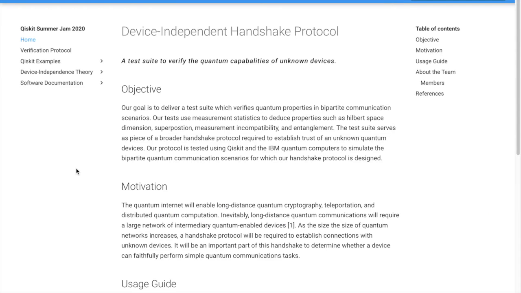As I said previously, in addition to our fully functional software package, we also created and compiled a series of educational resources and code documentation, which can be found in our website in our GitHub submission. And I'll give a very quick run through of this.